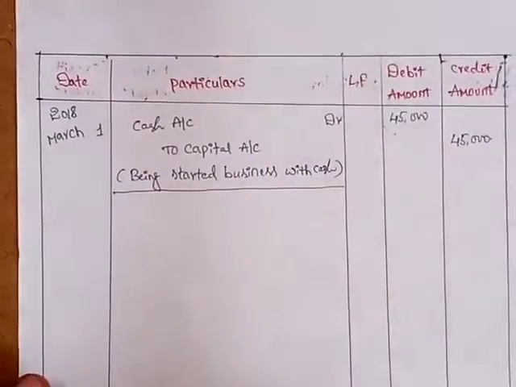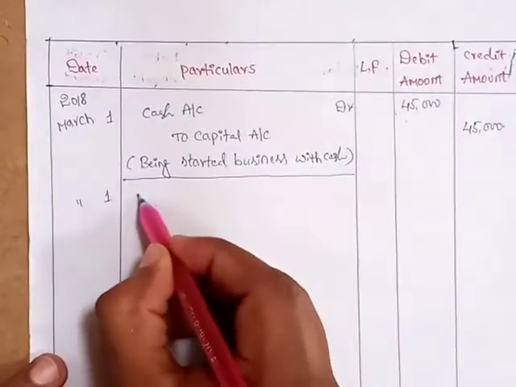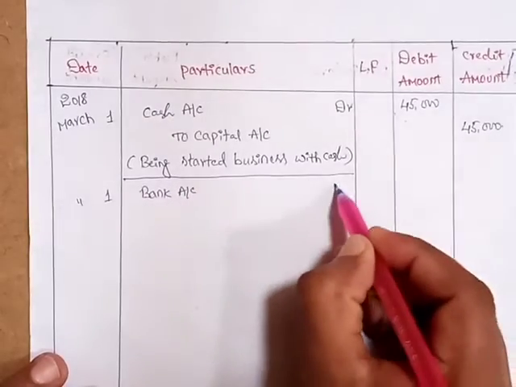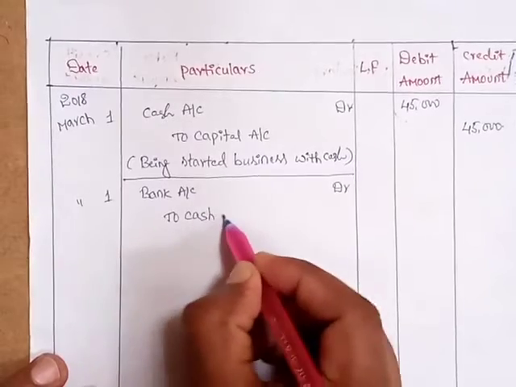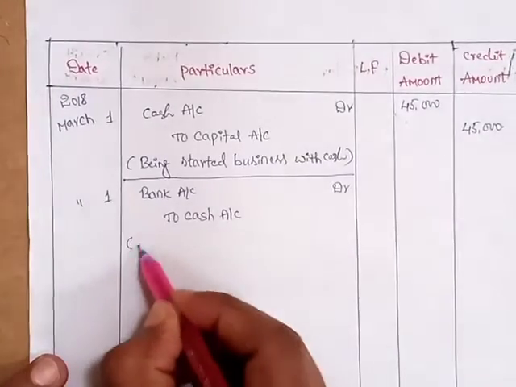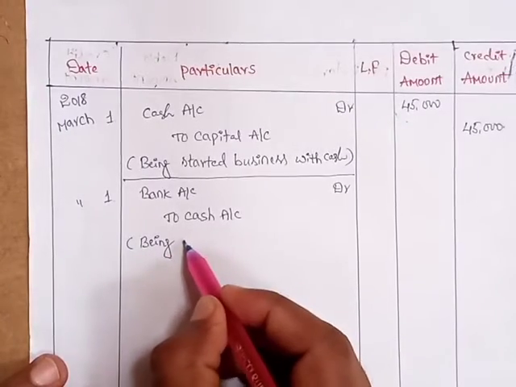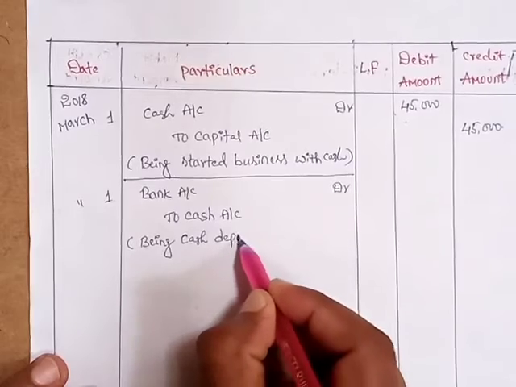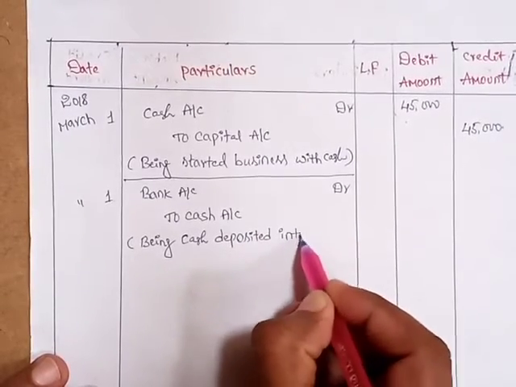So the entry is again: bank account debtor to cash account. Narration: being cash deposited into bank.